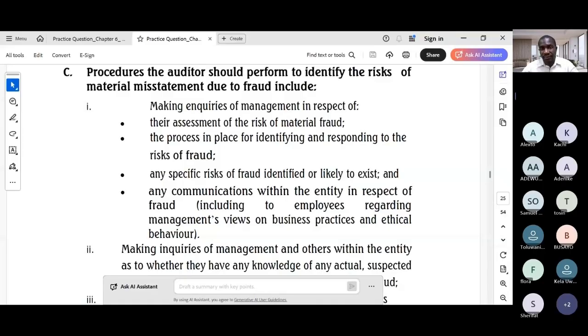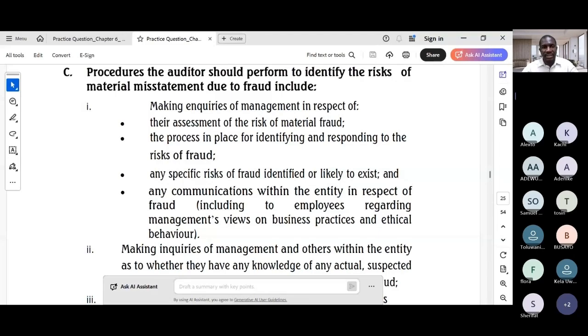Then point four, inquire of those charged with governance, the board of directors, about their oversight of management's fraud risk assessment, is another one mark. Then number five, perform analytical procedures to identify unusual or unexpected relationships, such as a sudden increase in accounts receivable, is another one mark, tenable.